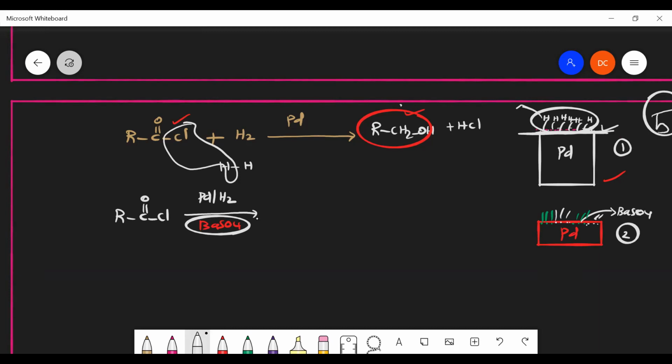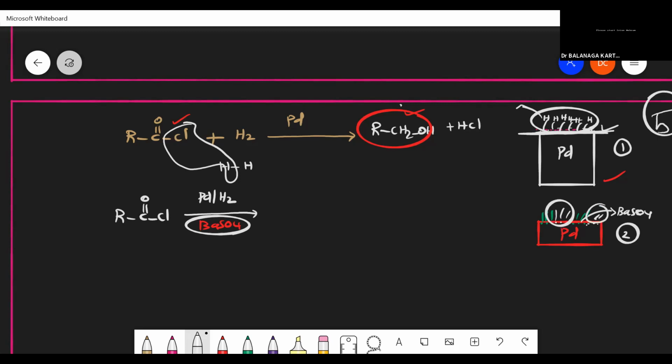First case, sir. Am I right? In the first case a lot of hydrogen is there. If more hydrogen is there, stronger is the reduction. But in the case of barium sulfate, it will occupy some space of the palladium surface. So the hydrogen atoms will not completely occupy the palladium surface, so only a small amount of hydrogen is there. Less hydrogen means partial reduction.